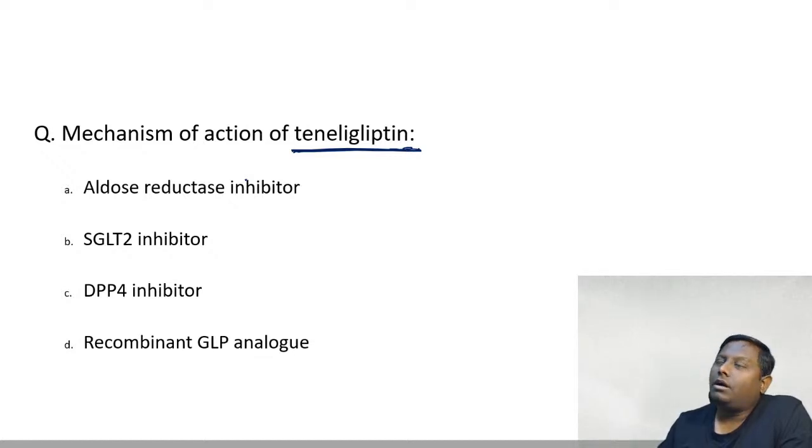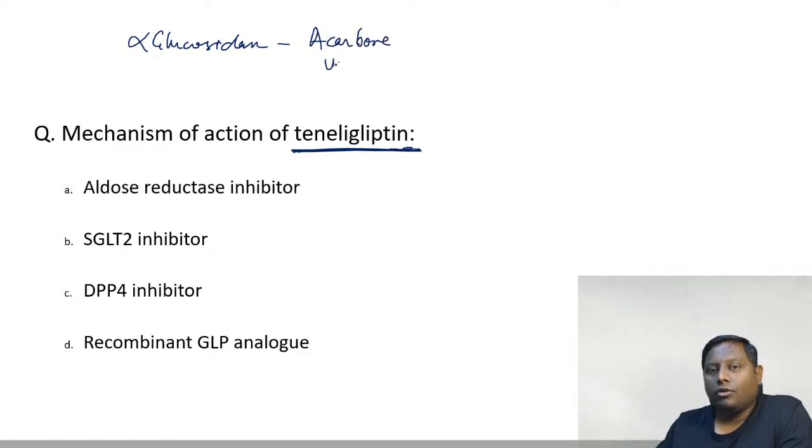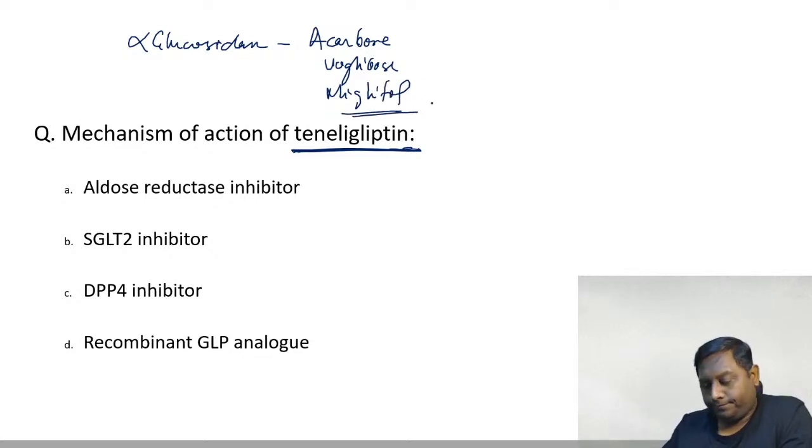There is one more enzyme similar to aldose, alpha glucosidase, that is mainly acting in the intestine. Alpha glucosidase, right? So there are alpha glucosidase inhibitors. Drugs like your acarbose, voglibose, miglitol, these are different drugs. Okay. Now teneligliptin is what?